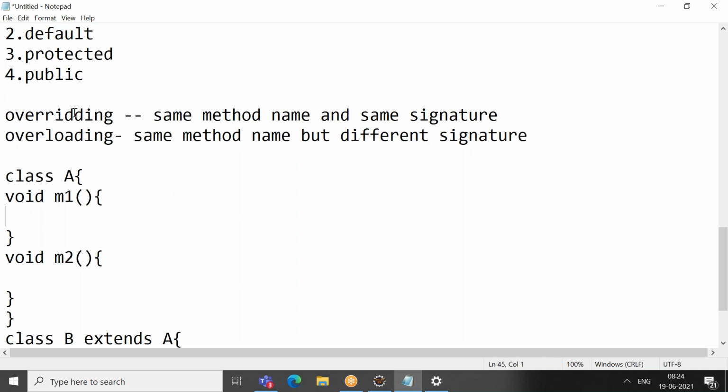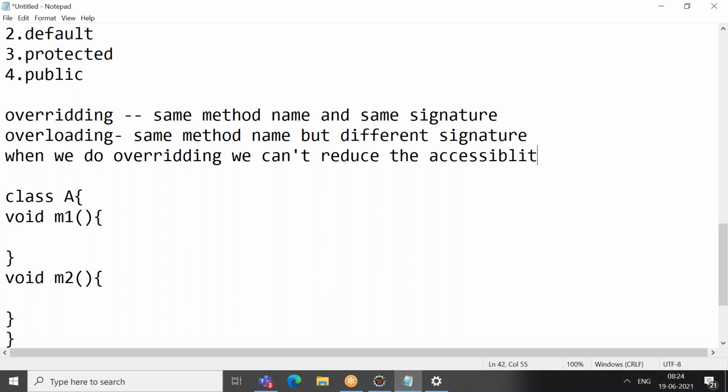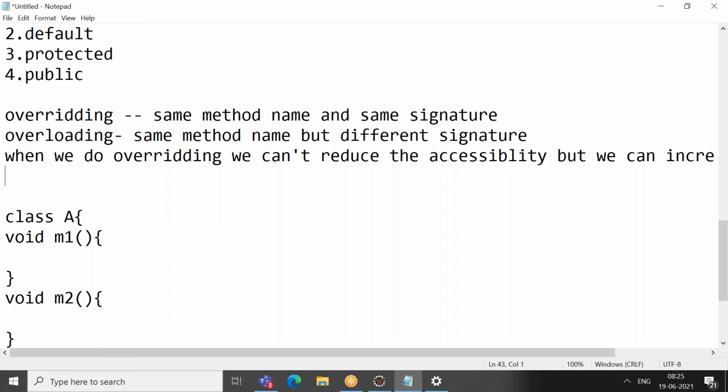So whenever you do the overriding, you can keep the same accessibility. The rule for overriding is that when we do overriding, we cannot reduce the accessibility, but we can increase or keep the same accessibility.